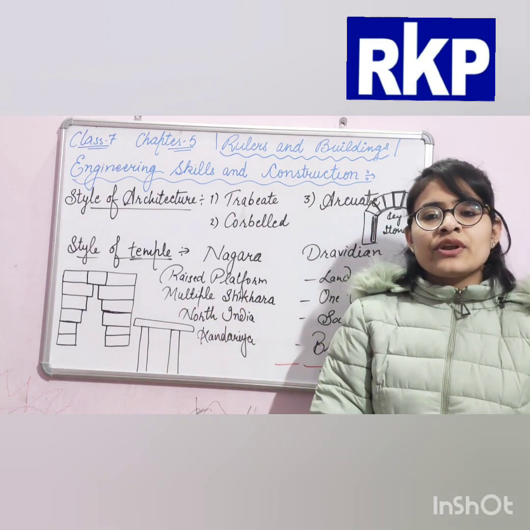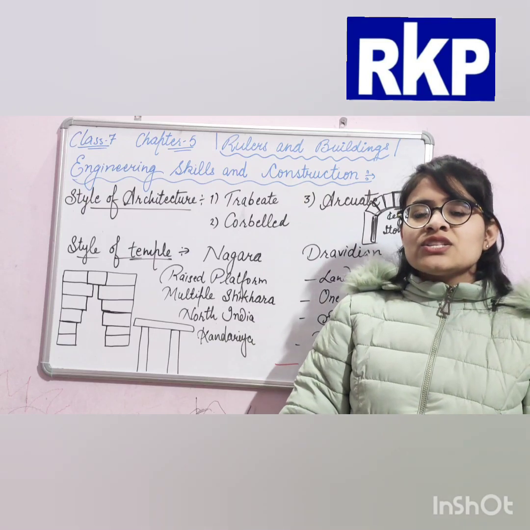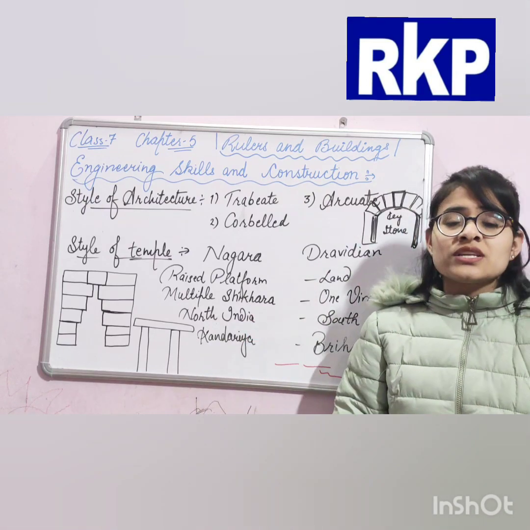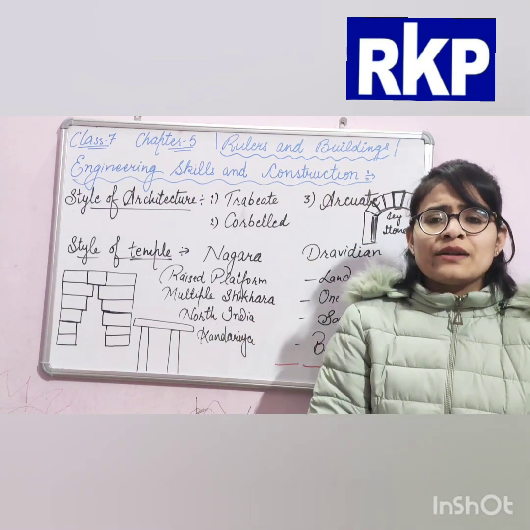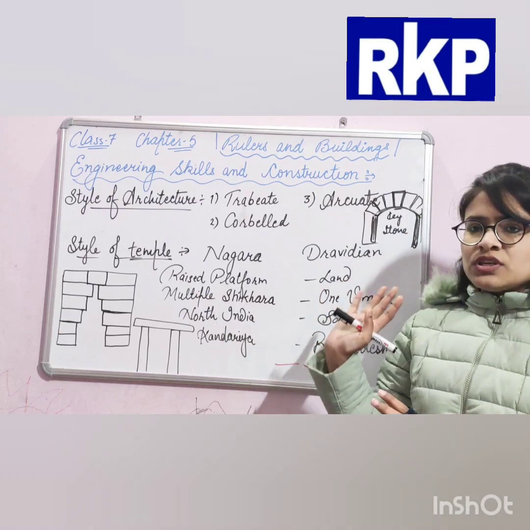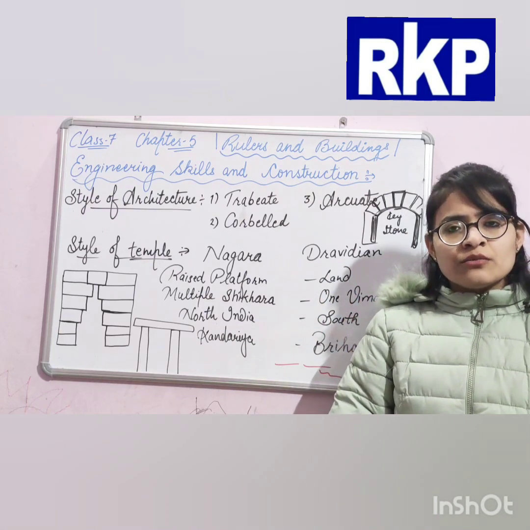So it was based on the trapezoid technique, and this type of technique, this type of style, is not that strong. This was the example of Quwwat-ul-Islam Mosque.